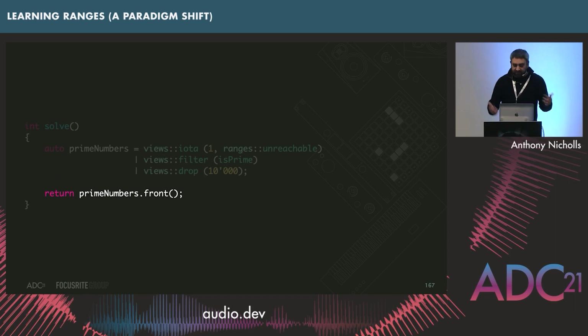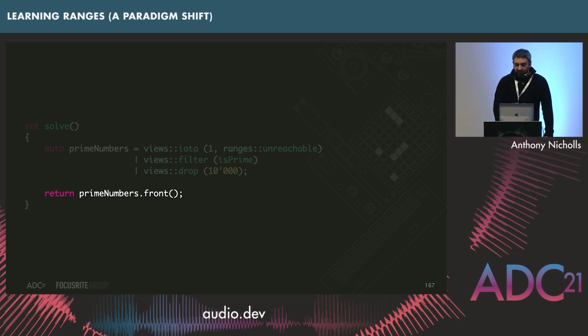So I think it's pretty neat to be able to write that. But it's still worth pointing out that it really does have to go through all of those to figure out what the 10,001st prime is. It doesn't just immediately jump to that point, because it's going to need to run that filter and figure out, oh wait a minute, is this a prime, is this not a prime? It's not going to know how many to go through until it gets there.